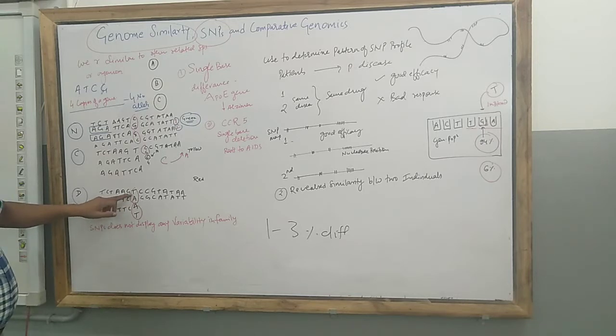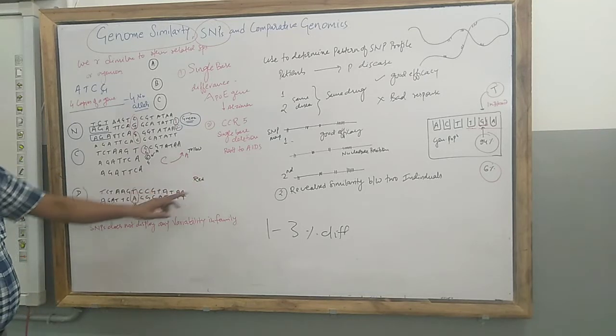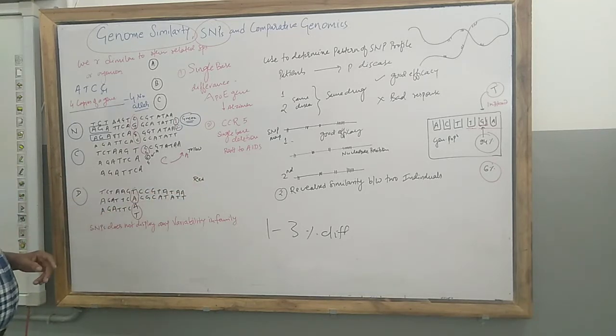Thymine pairs with A, and adenine with thymine. Now this is changed. So what will happen here? This is the rare one and that is called the disease one.